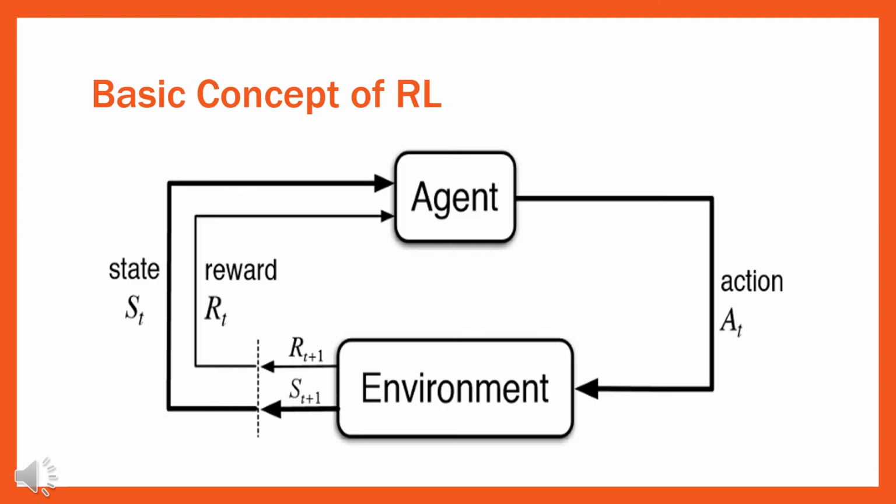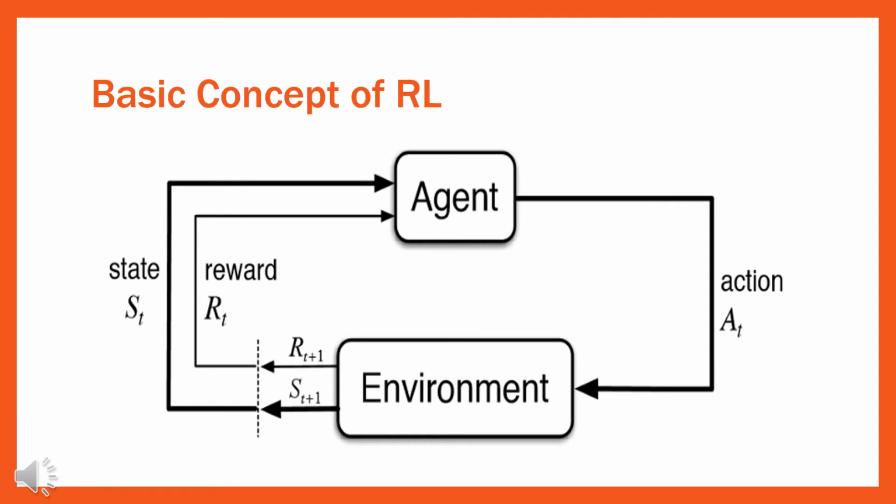A reinforcement learning setup is composed of two main components, an agent and an environment. These are the two important components by which we can understand the framework or the architecture of reinforcement learning. If we talk about each and every point in a detailed manner, the first one is the agent.